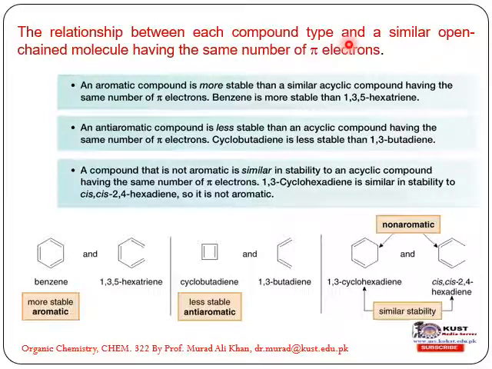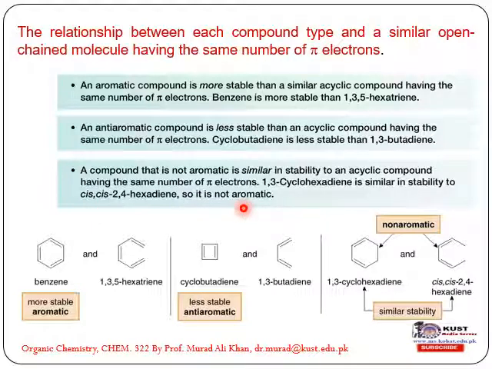Now the relationship between each compound type and a similar open chain molecule having the same number of pi electrons. An aromatic compound is more stable than a similar acyclic compound having the same number of pi electrons. Benzene is more stable than 1,3,5-hexatriene. An anti-aromatic compound is less stable than an acyclic compound having the same number of pi electrons. Cyclobutadiene is less stable than 1,3-butadiene. A compound that is not aromatic is similar in stability to an acyclic compound having the same number of pi electrons. 1,3-cyclohexadiene is similar in stability to cis-cis-2,4-hexadiene, so it is not aromatic.